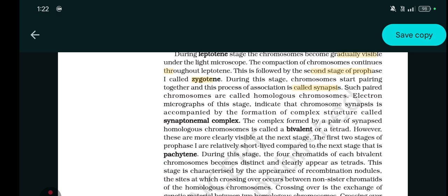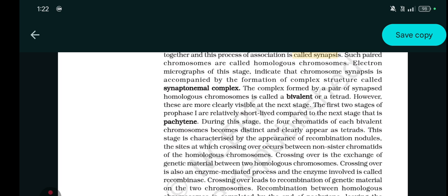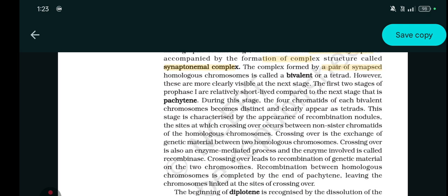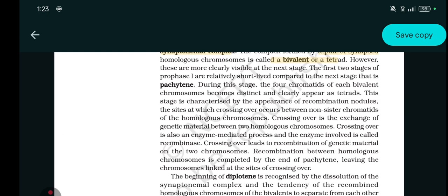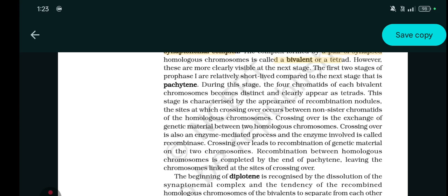Such paired chromosomes are called homologous chromosomes. Electron micrographs of this stage indicate the chromosome synapsis, which is accompanied by the formation of a complex structure called the synaptonemal complex. This complex is formed by a pair of synapsed homologous chromosomes, which is called a bivalent or tetrad. However, these are more clearly visible at the next stage. The first two stages of prophase 1 are relatively short-lived compared to the next stage, that is pachytene.